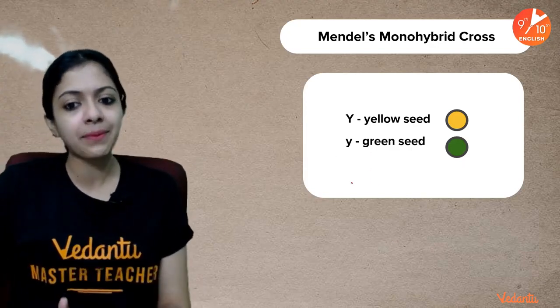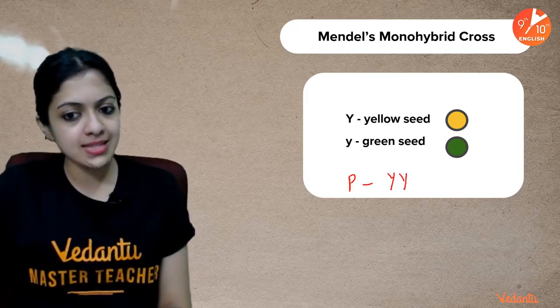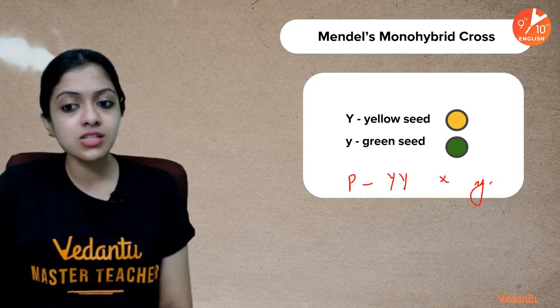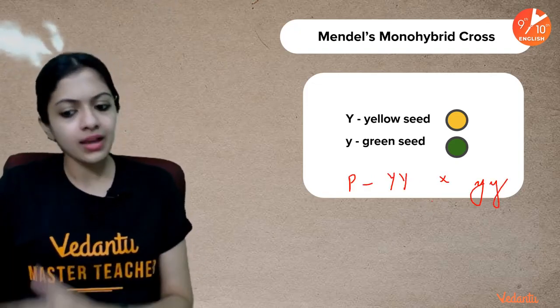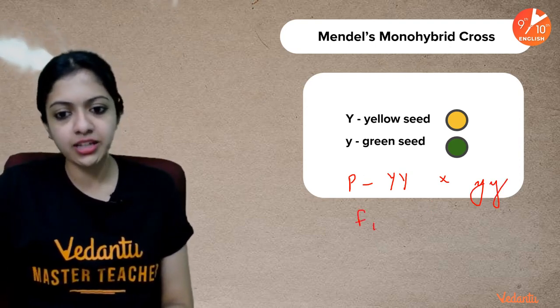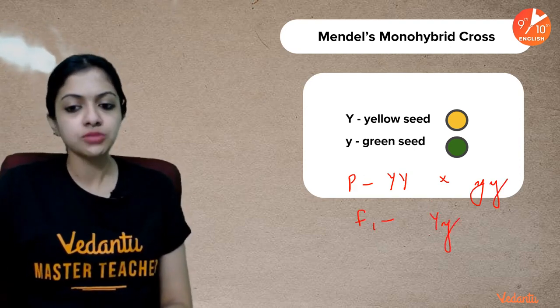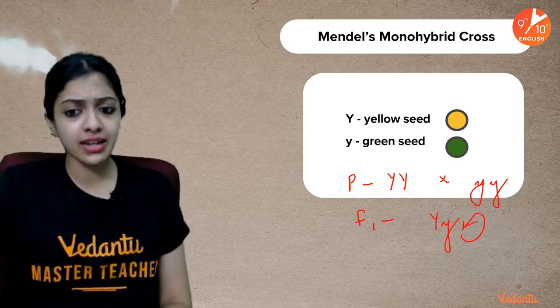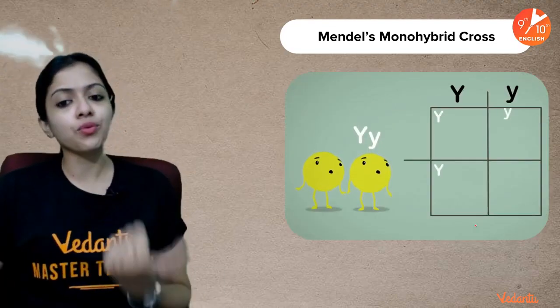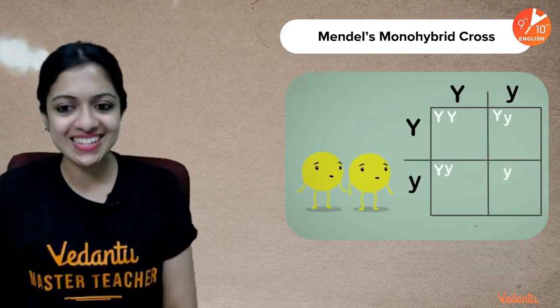So here, what do you think the parents would be? Parents would be purebreds, capital Y and small y. So in the F1 generation, you would get a heterozygote, and when you self-fertilize it, what would you get? Look at it, so cutely shown in this animation.